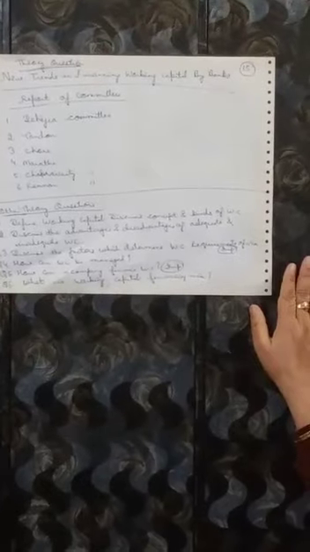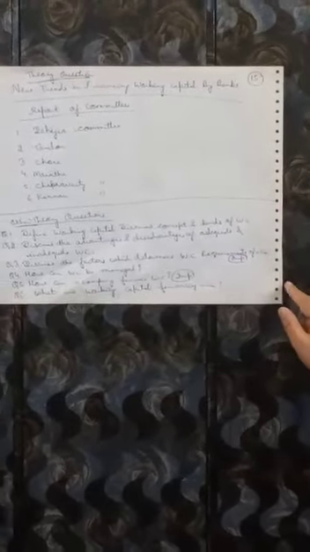As we know that this chapter is important for practical point of view, you can have a practical questions along with some theory questions also. These are few theory questions. The first question is, what are the new trends in financing the working capital by the banks? Here we can discuss the report of the different committees, Tandon Committee, Chore Committee and so on. Beside this, we have already discussed a few theory questions.